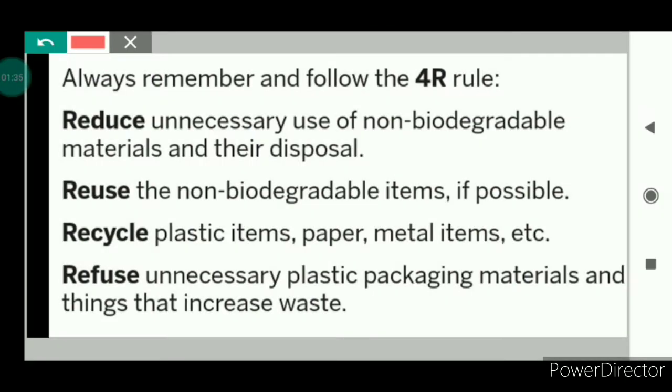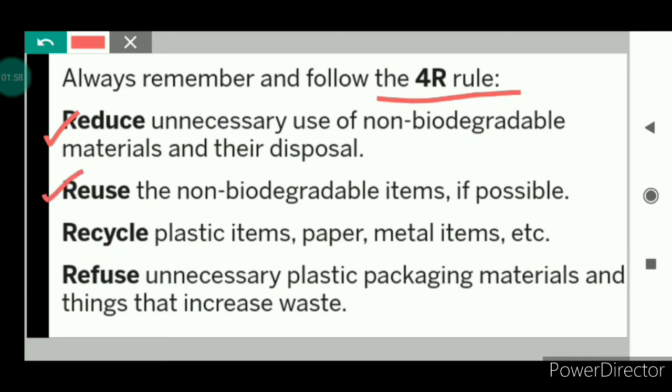Now we will see the 4R rule for the management of waste. Number 1 is reduce unnecessary use of non-biodegradable materials and their disposal. For example, clay mugs can be used in place of glass or plastic tumblers for supplying tea in the trains by the Indian Railway system.